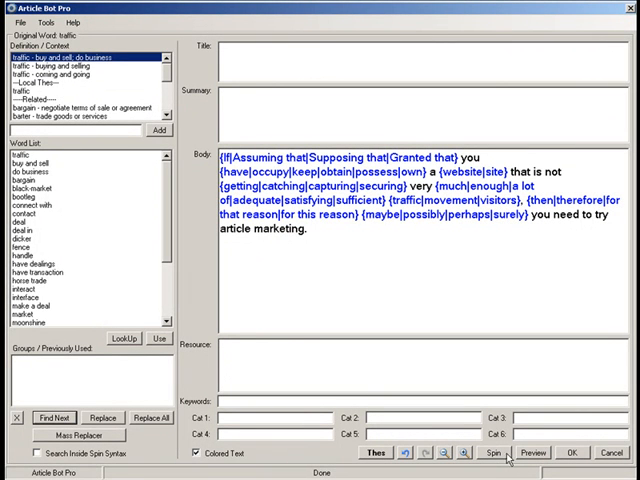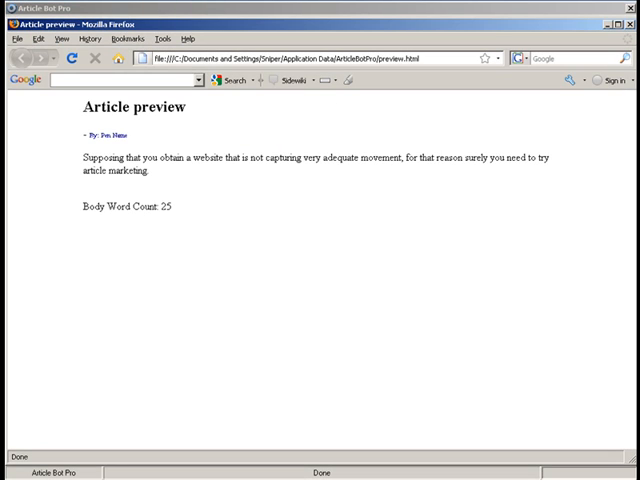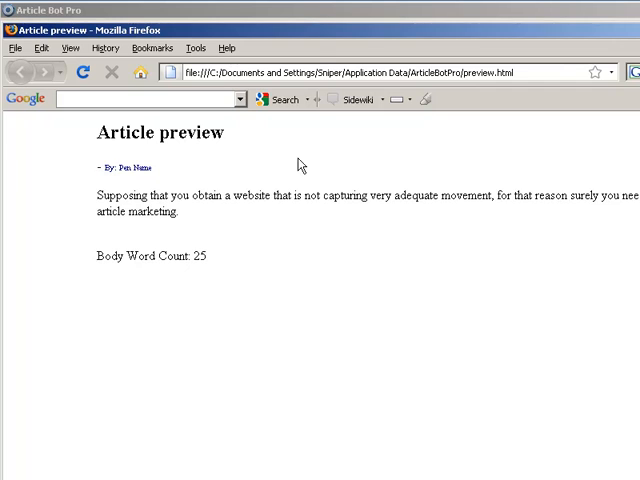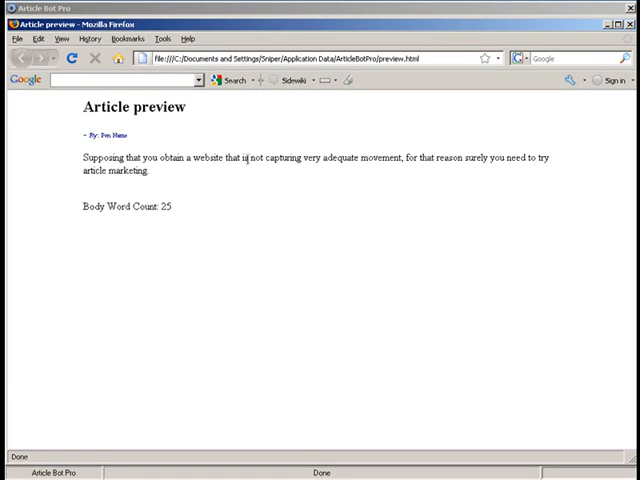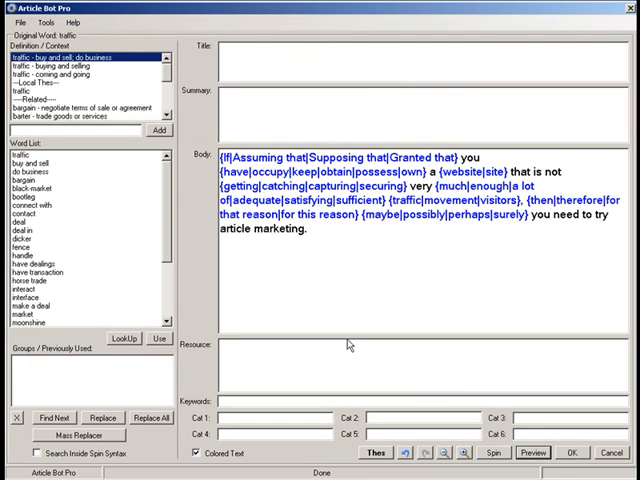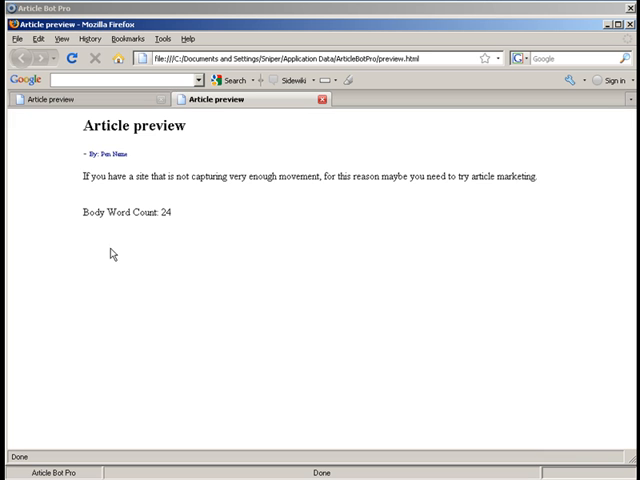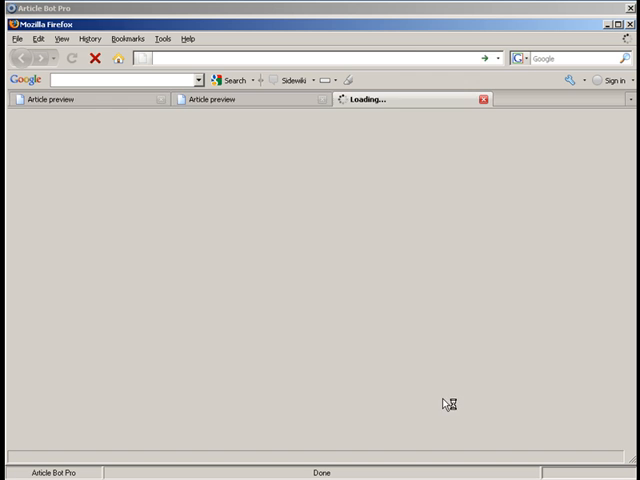Now if I wanted to preview this, all I have to do is hit the preview button, and then what's going to happen is ArticleBot Pro is going to create an article preview of that article for you to view and show it in a web browser window. So supposing that you obtain a website that is not capturing very adequate movement, for that reason surely you need to try article marketing. Let's try that again. Preview. If you have a site that is not capturing very much movement, for this reason maybe you need to try article marketing. Preview again.